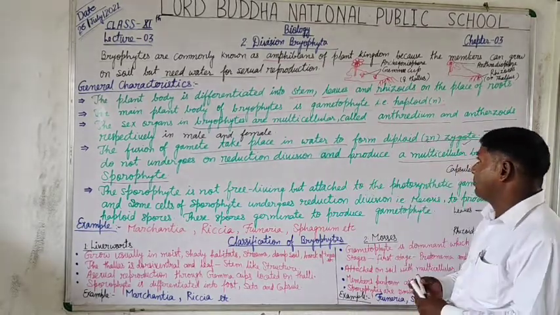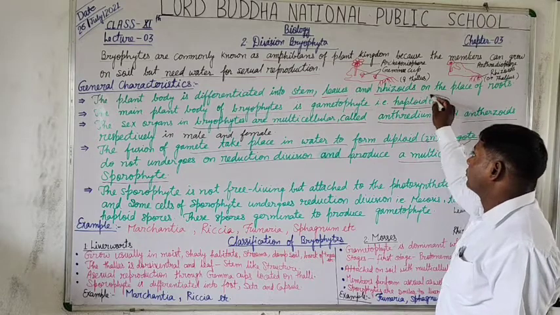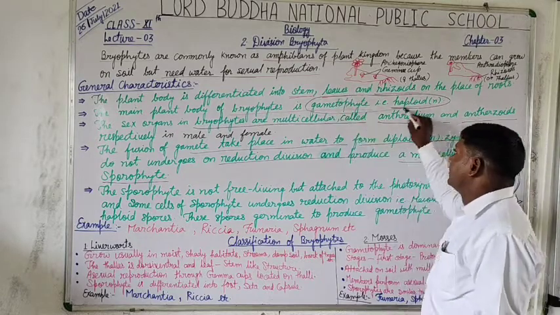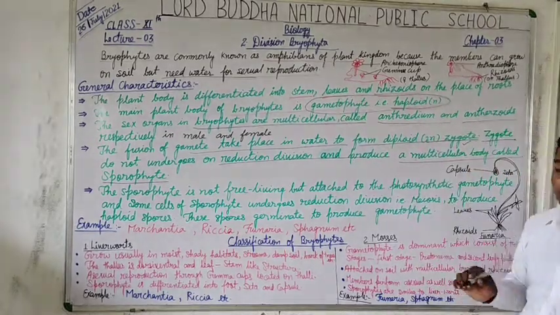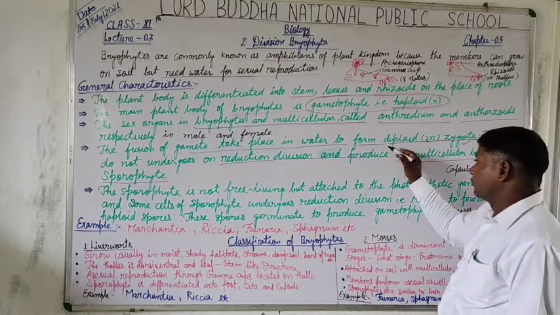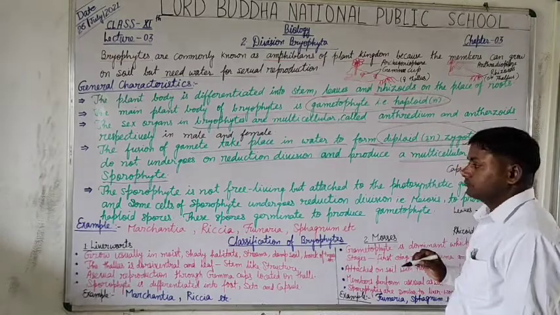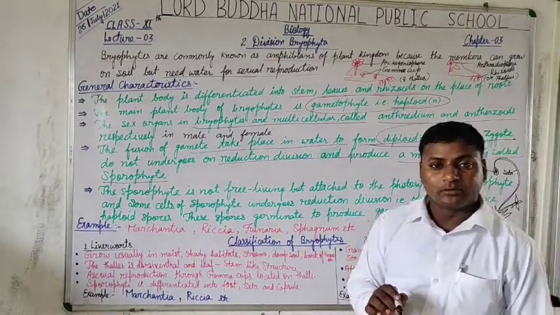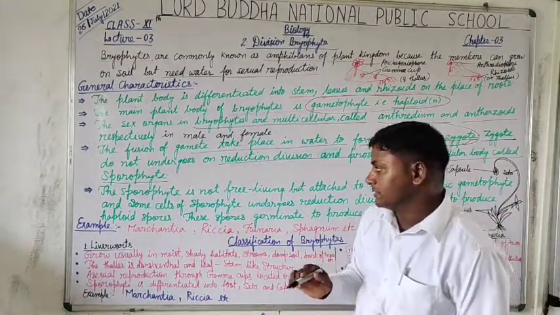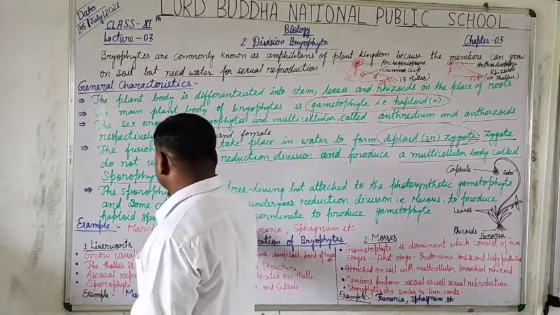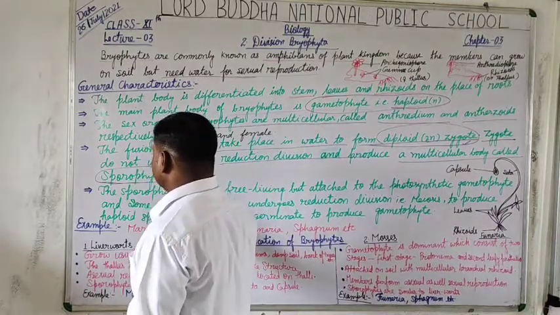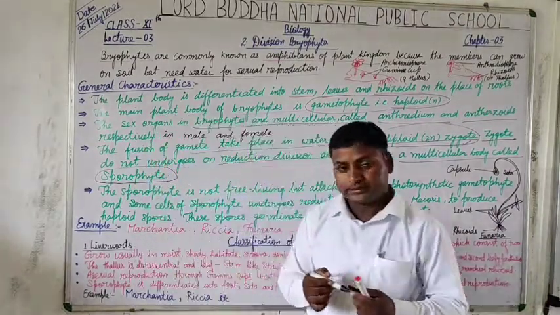Because first the haploid number of chromosomes is present in the parent body, and after fusion of haploid sets of chromosomes the diploid zygote is formed. Now the diploid zygote produces more diploid cells, that is the sporophyte.